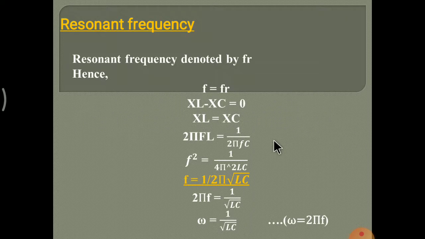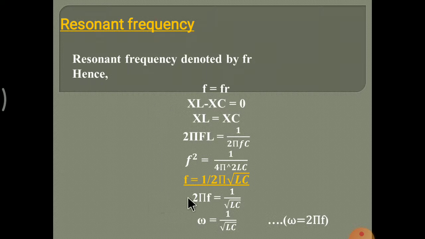Next, resonant frequency derivation. We have to find the formula for the resonant frequency FR. The resonant frequency denoted by FR, hence F is equal to FR. In the series RLC circuit, XL minus XC is 0, so only the resistor remains in the circuit.